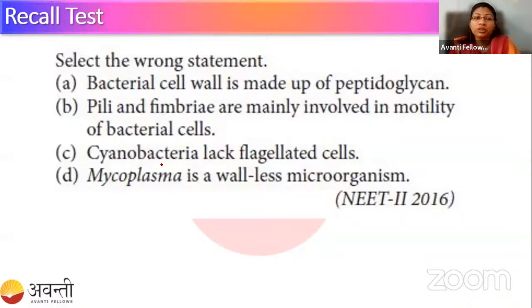Your first question for today's class is: select the wrong statement among the given four statements. A. Bacterial cell wall is made up of peptidoglycans. B. Villi and fimbriae are mainly involved in motility of the bacterial cell. C. The cyanobacteria lack flagellated cells. And D. Mycoplasma is a wall-less microorganism. You have 30 seconds to give your response. For that, I am launching the poll.